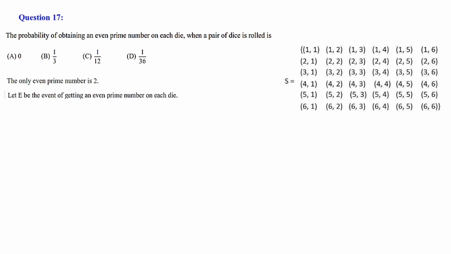So how the step has come: the only even prime number is 2. Let's take E as the event of getting an even prime number on each die. So E will be the set {2, 2}. There is only one element. So P of E must be 1 out of total 36, so 1 by 36. Option D is the correct one.